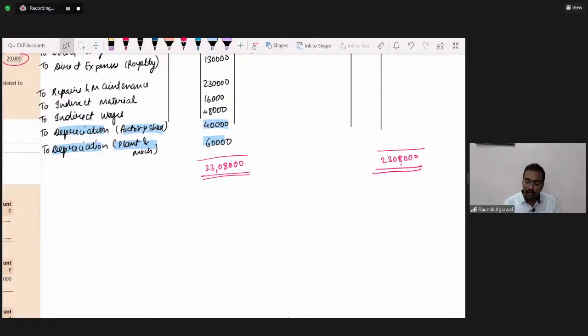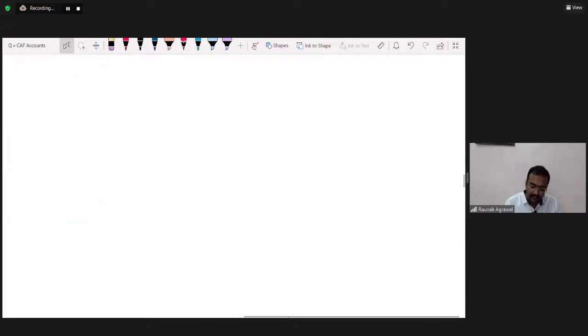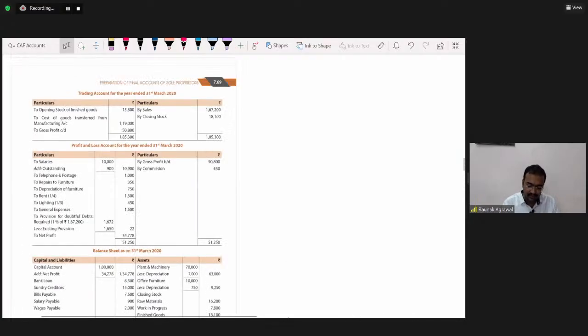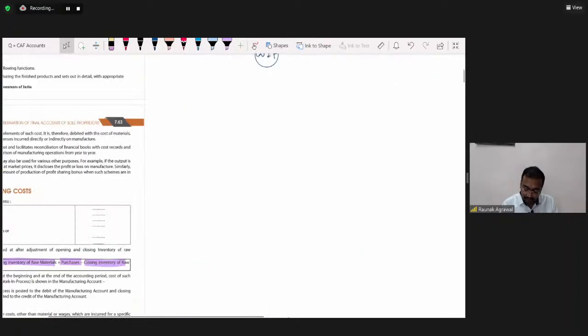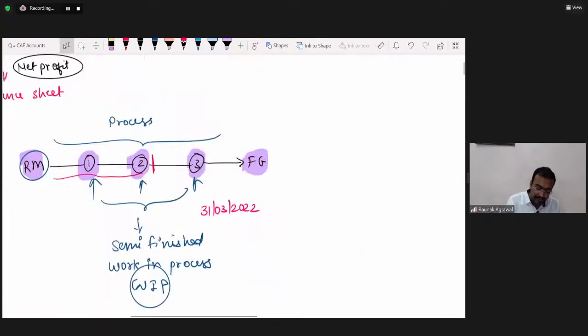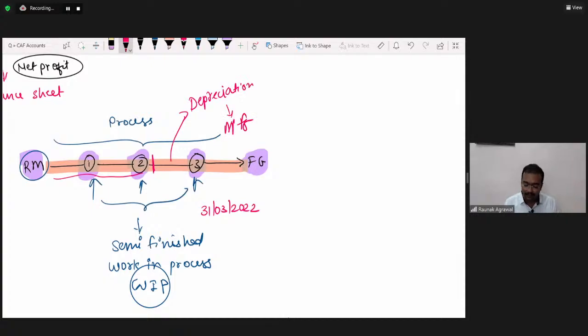Don't you think, in this process which we have seen, there were machines. In the manufacturing process we were using machines and a building, and the depreciation on the manufacturing machines and this factory building we charged to the manufacturing account. We had charged this to the manufacturing account.